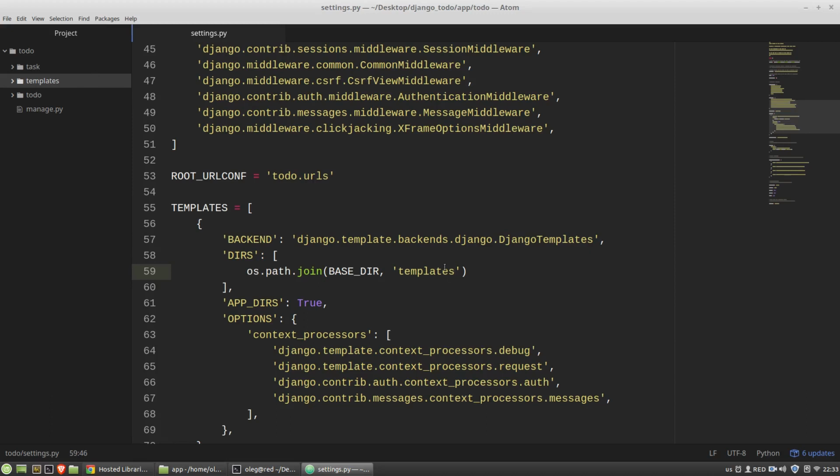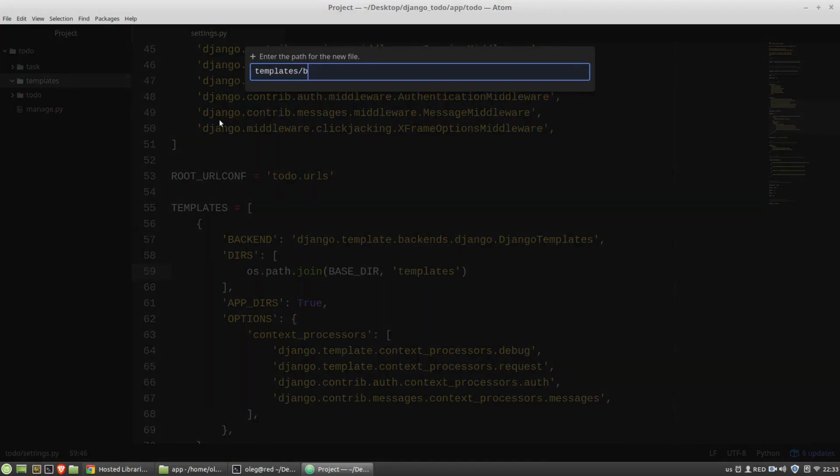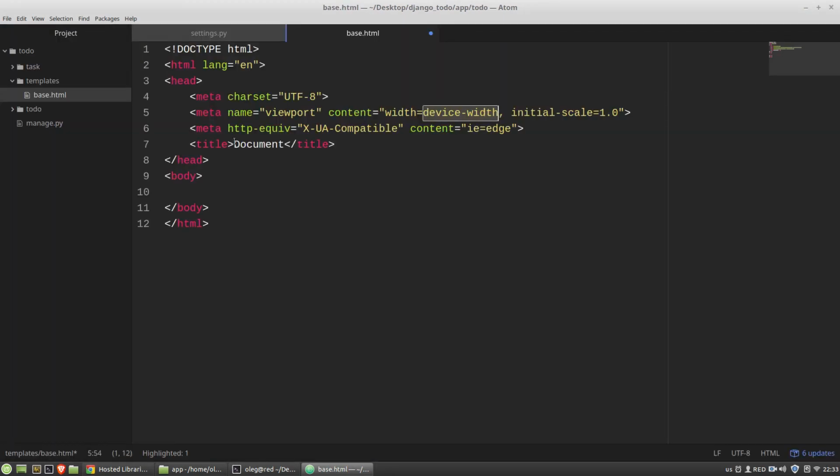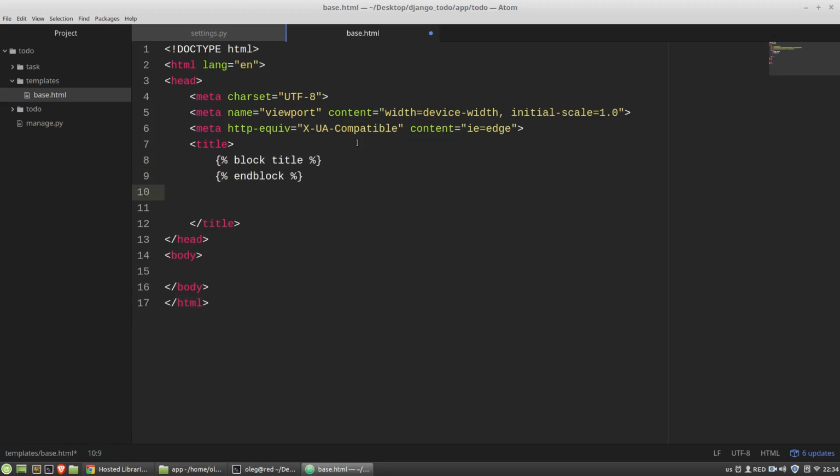That's all, and now I want to create this base HTML template for my project. In the templates folder, I'm creating a new HTML file, base.html, and I want to fill it with the base structure. Here I need the title, Django blog, and the content block.